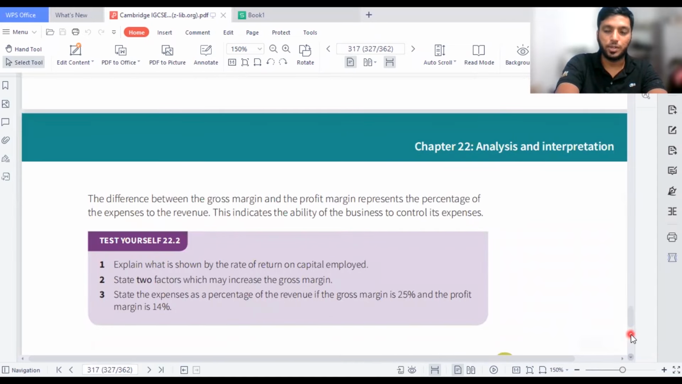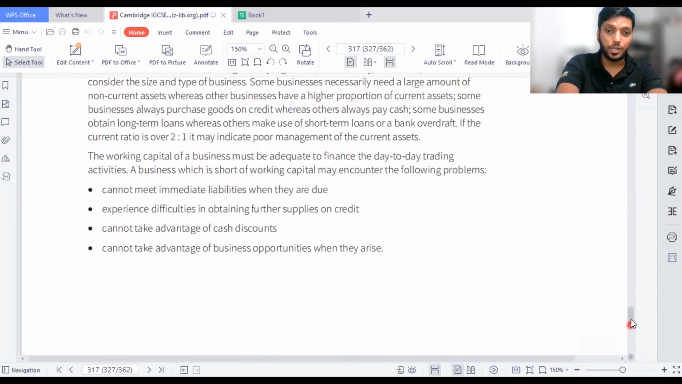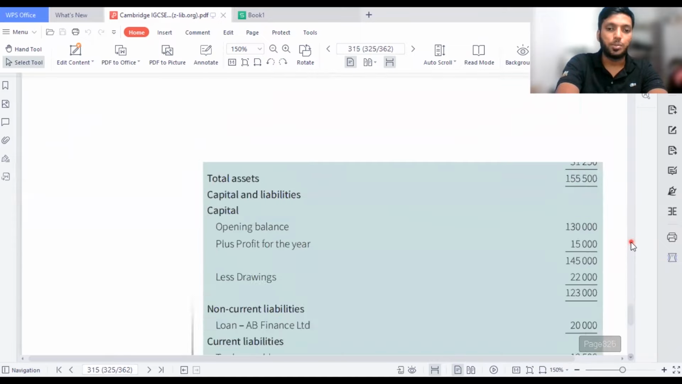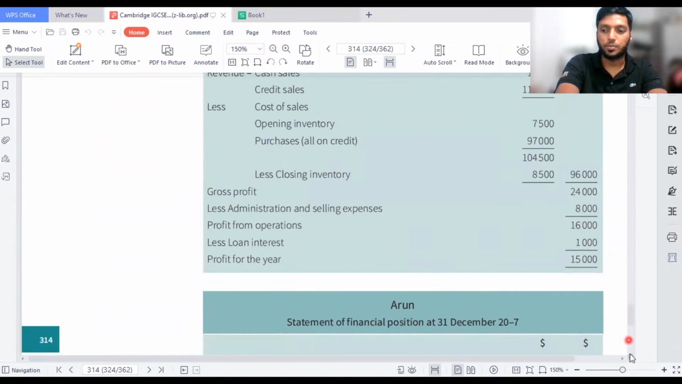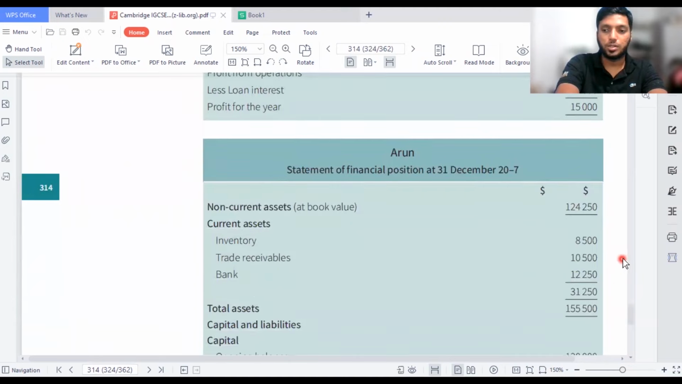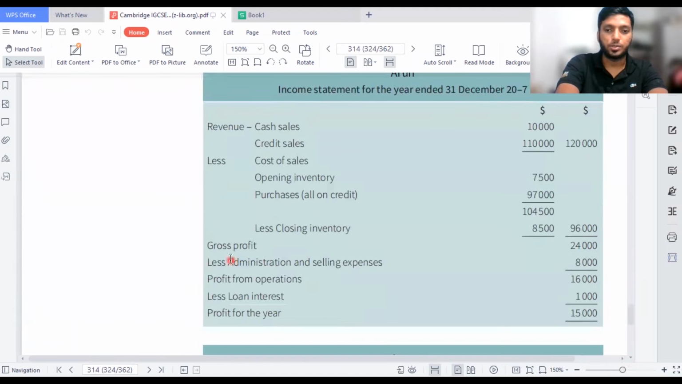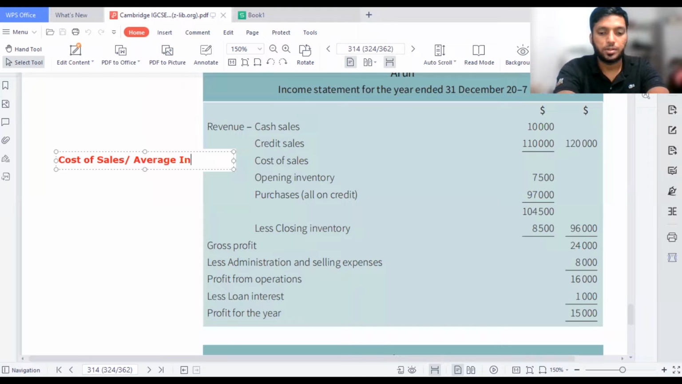They will ask for inventory turnover ratio or inventory turnover days. So you should be very careful when they ask about these terms, because with terms only the students get confused. Now inventory turnover ratio, let me calculate it. So how do you calculate this? I'll take my cost of sales divided by average inventory.